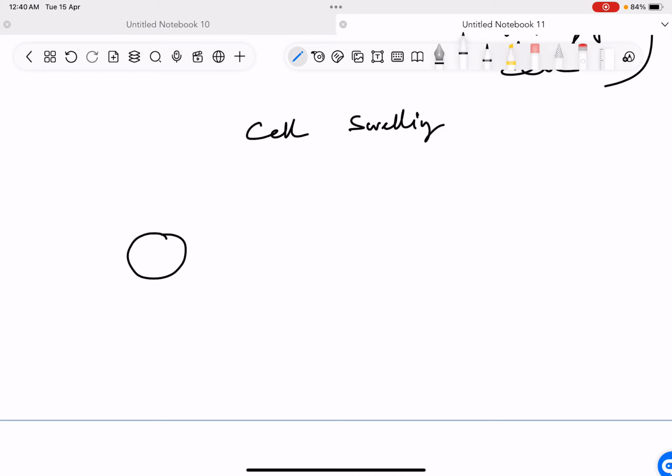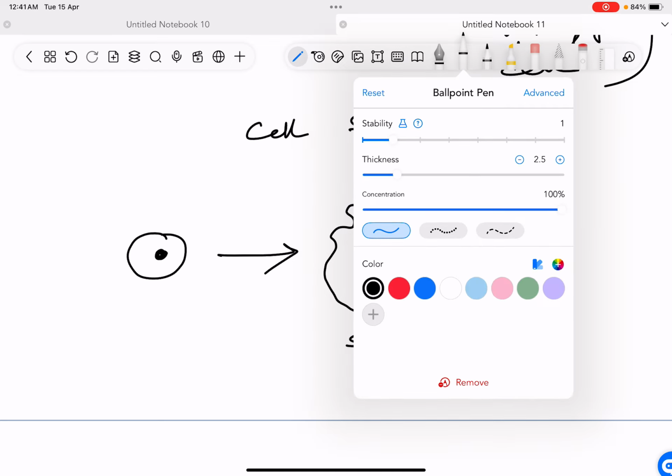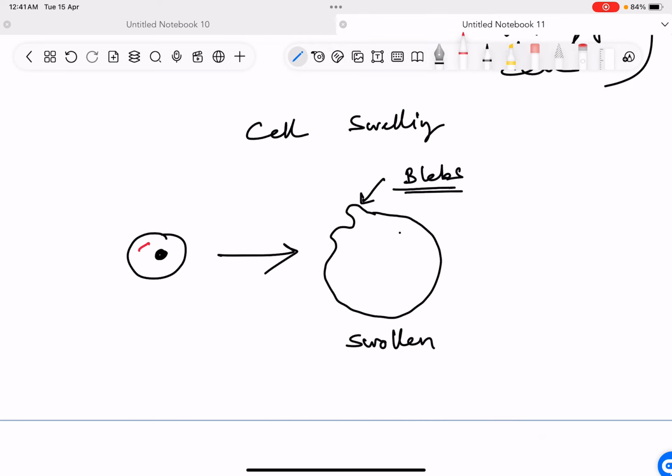So in the morphology, you see swelling of the cell in reversible cell injury. This was the cell initially having the nucleus. Now this is the cell. The cell has swollen. What are these projections outwards? These are blebs. In the cell, we had endoplasmic reticulum, which was like this. Now the ER has become like this, so the ER has also swollen.